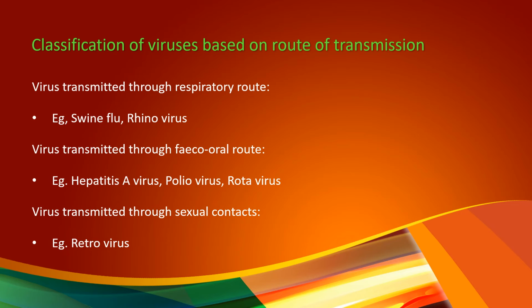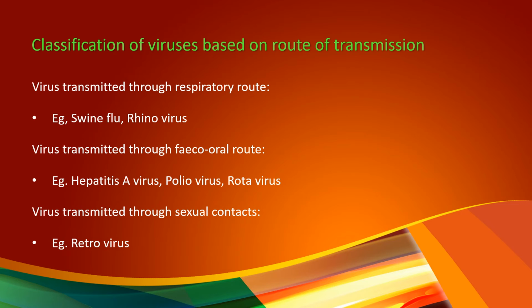Classification of viruses based on route of transmission. That is, how the virus is transmitted from one organism to another, like respiratory, blood-borne or fecal-oral route. Likewise, through the route of transmission, viruses are classified. One is viruses transmitted through the respiratory route. While breathing in the contaminated droplets or aerosols, it may cause the infection.